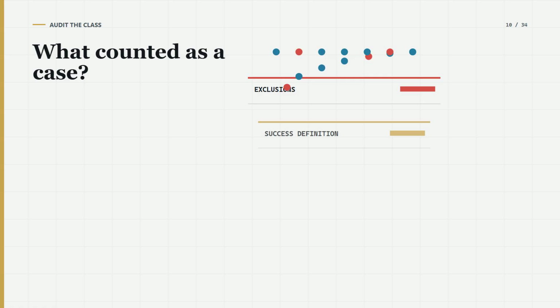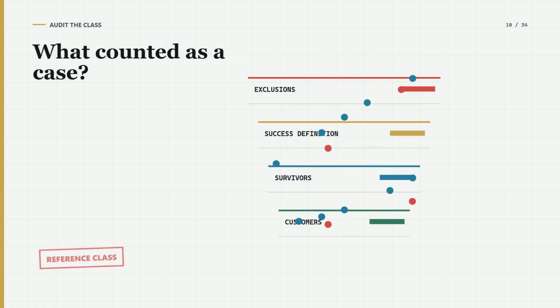Ask what counted as a case. Which launches were excluded? Was success defined the same way? Did failed ideas disappear before reaching the dataset? Were the products sold to the same customers under similar constraints? If those answers are weak, the number may still summarize informed judgment. But it should be labeled as judgment, not treated like a measured frequency.